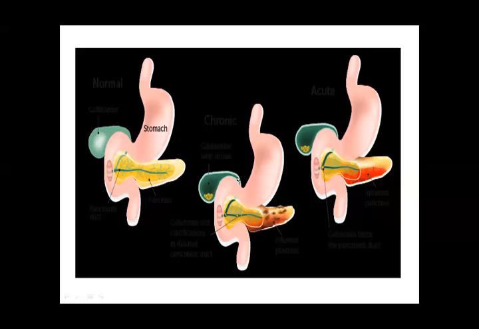If they get impacted in the duct, for example here, I told you what would happen: there will be retrograde flow of the pancreatic juice, dilatation, and injury to the acinar cells due to stagnation of pancreatic juice. It will lead to ischemia, necrosis, and inflammation. All the signs of acute inflammation will be there. So this is how it will look in a case of acute pancreatitis.